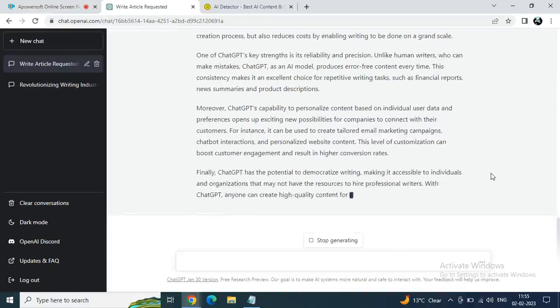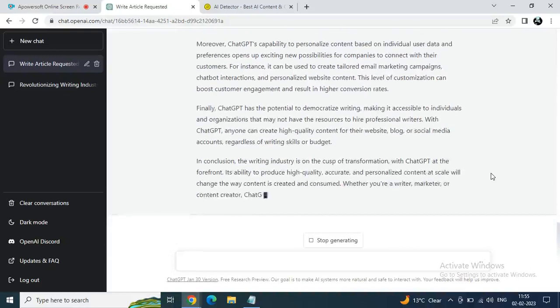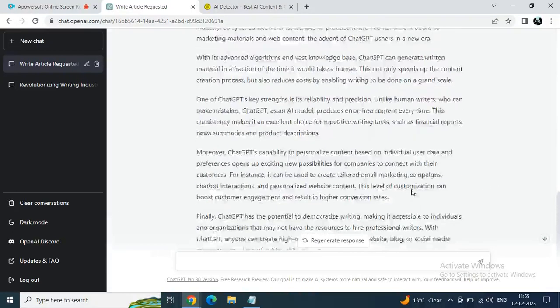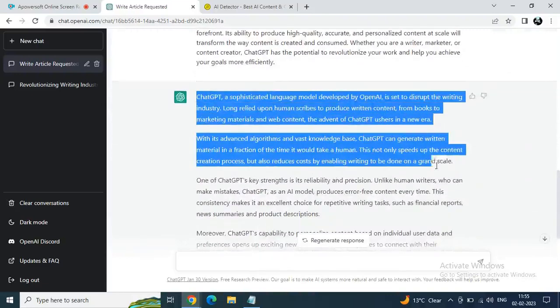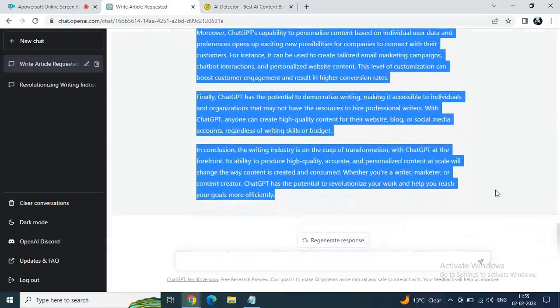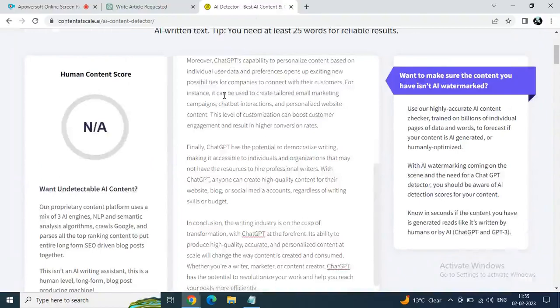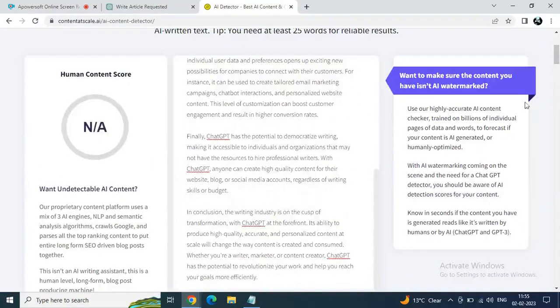and go to the same AI detector as well. The rewriting is done. Just copy this newly generated article as per our given instructions. And then move it to the AI detector, paste here, and after pasting, go to the processing section. Let's click check for AI content and let's see the magic.